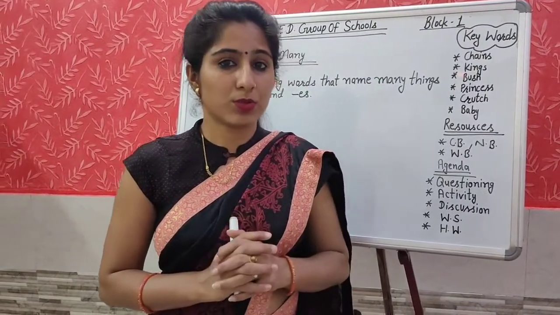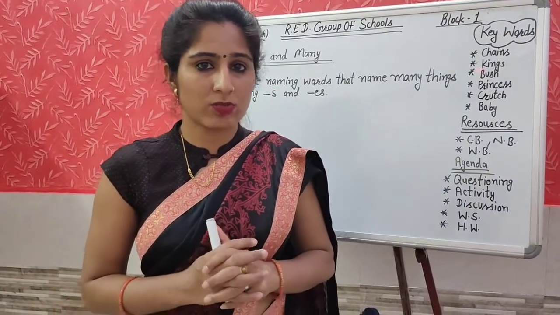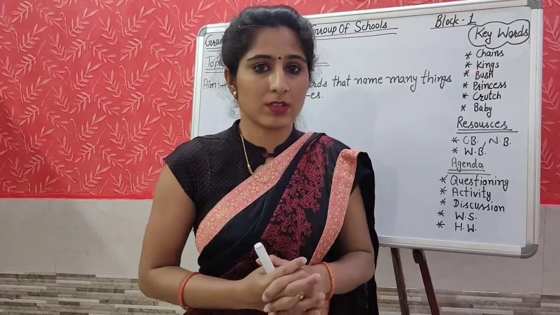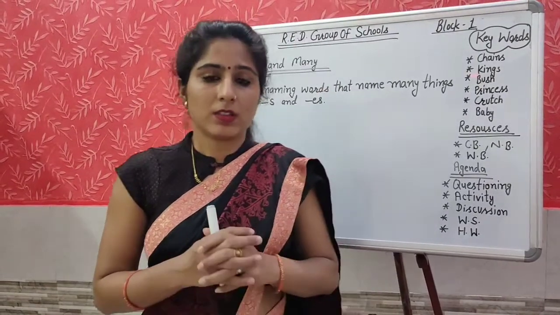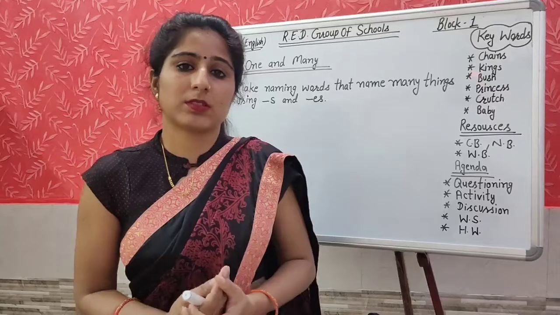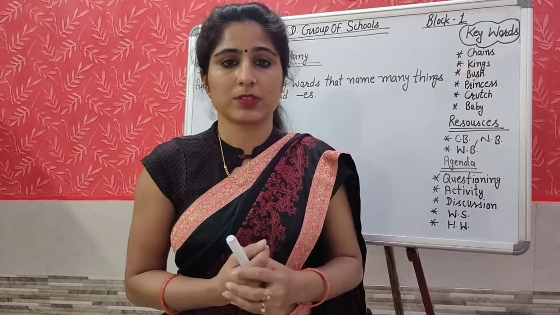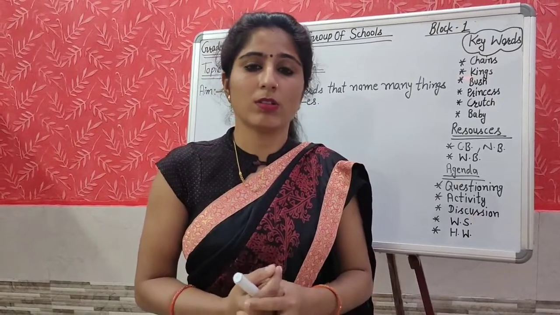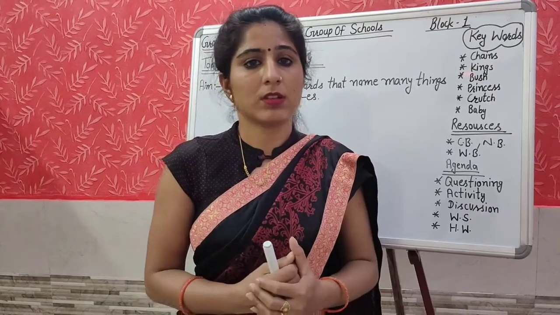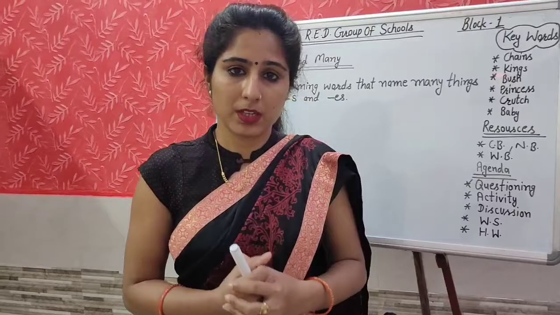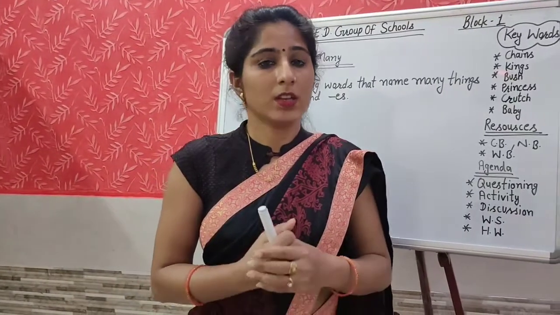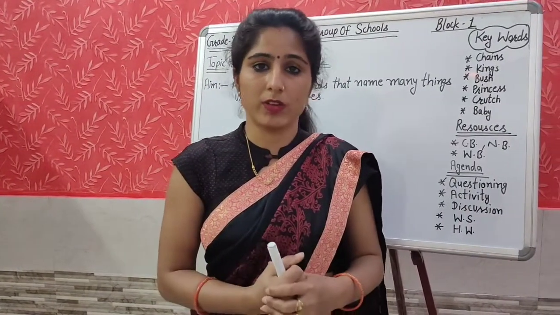Yes, students, do you know about the naming words? What are the naming words? All the persons, places, things and animals have their names. So these names are called naming words. The name of a person, place, thing and animal is called a naming word.